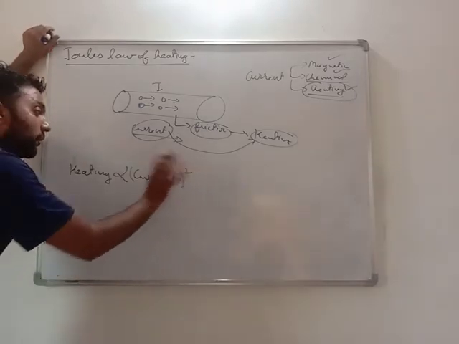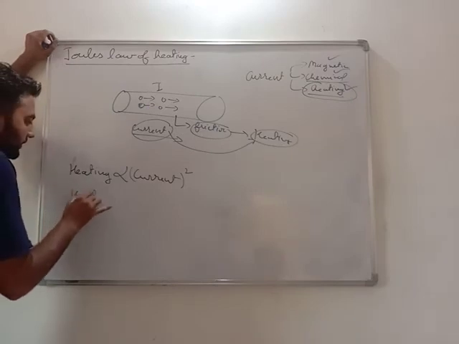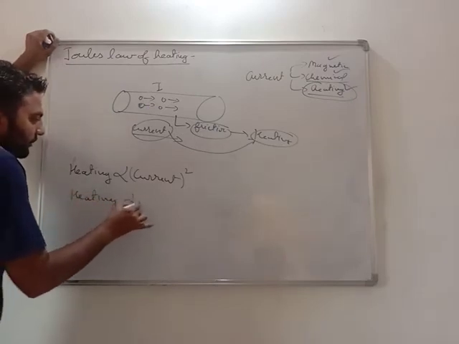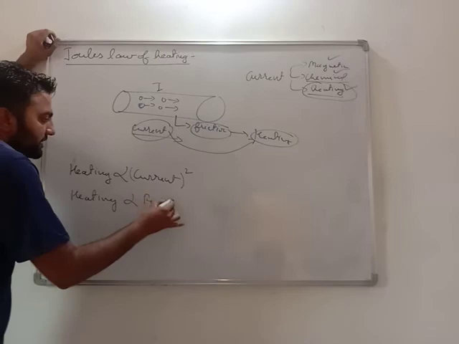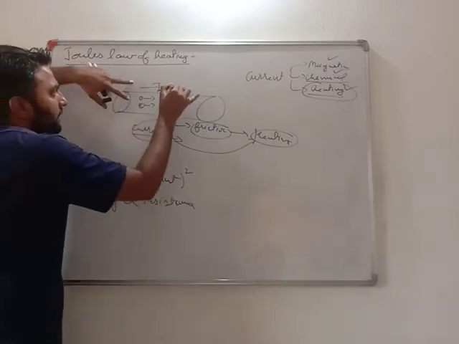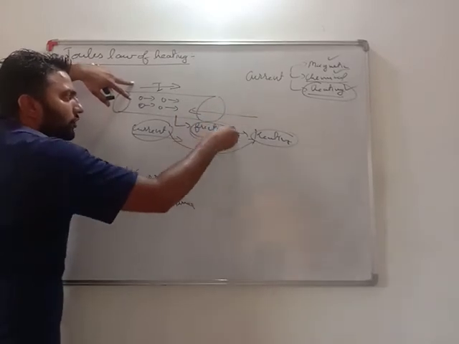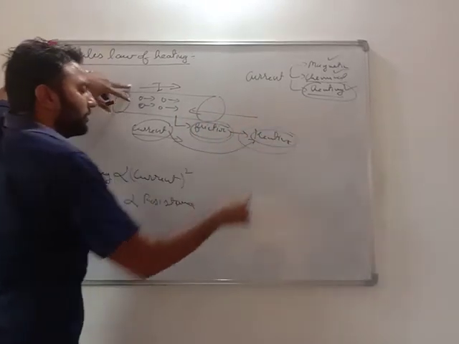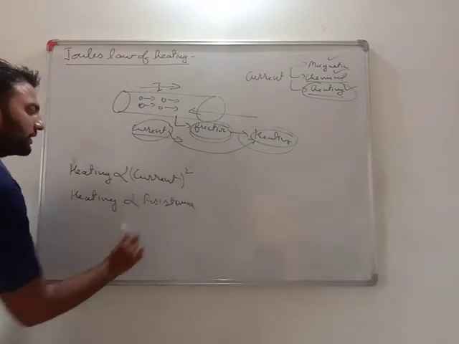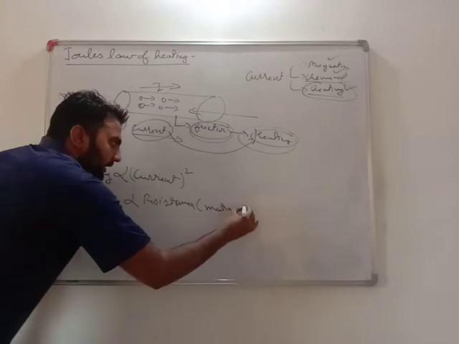It depends on the square of the current, directly proportional. Moreover, heating depends on resistance. See, if current is flowing, more is the resistance, more is the opposing, more will be the friction, more will be the heating. So heating depends on resistance, and resistance depends on material.